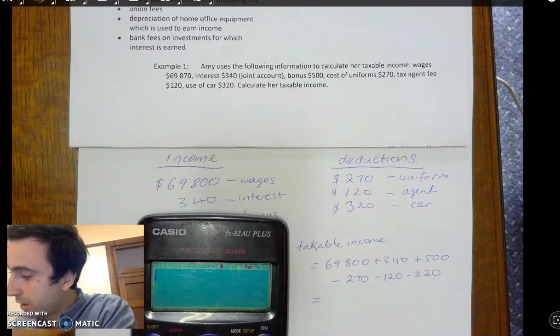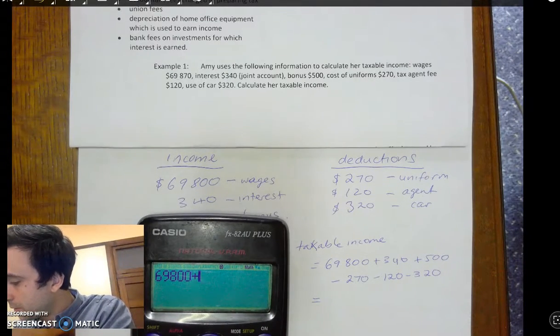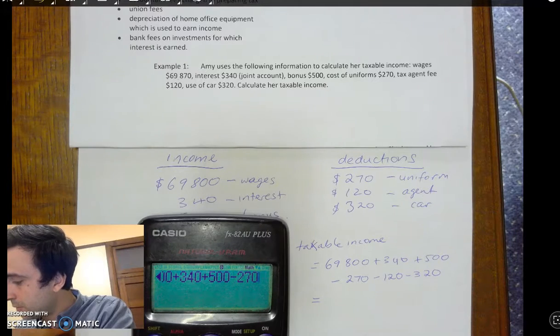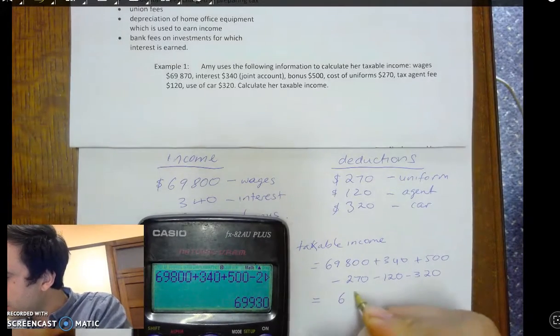Now let's type it into the calculator. And therefore her taxable income is $69,930.